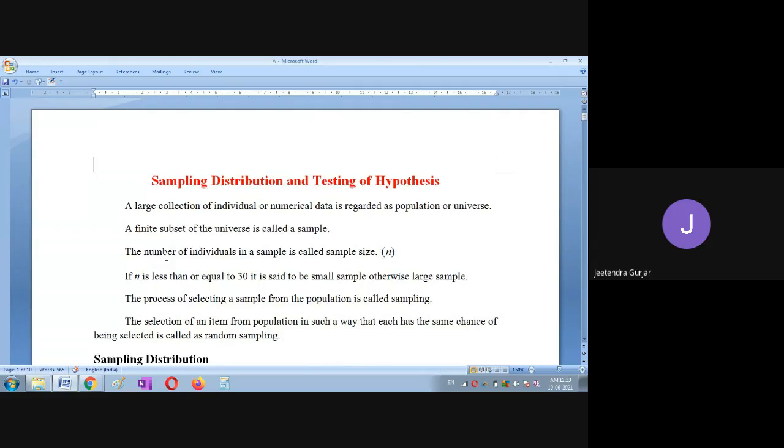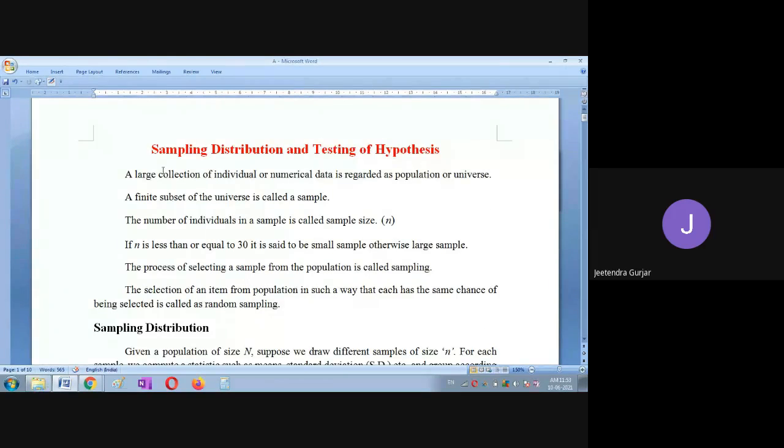See how we are taking: there is a large collection of individual numerical data. From that we take one subset. Again from that we take individuals. We don't take individuals from the universe; we take individuals from the sample. The sample is in the universe, so you have to remember it like this.